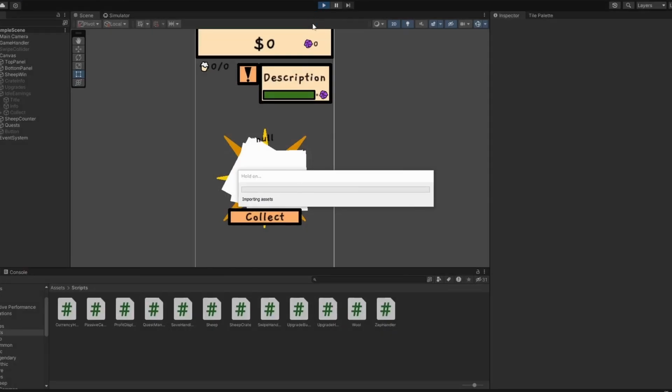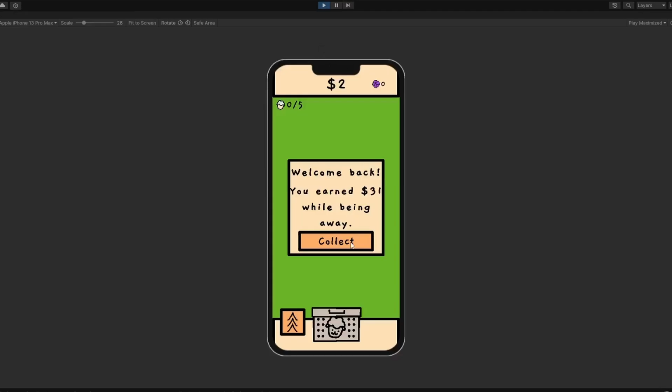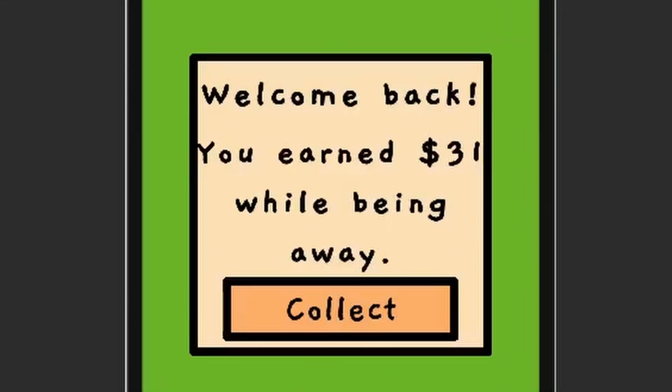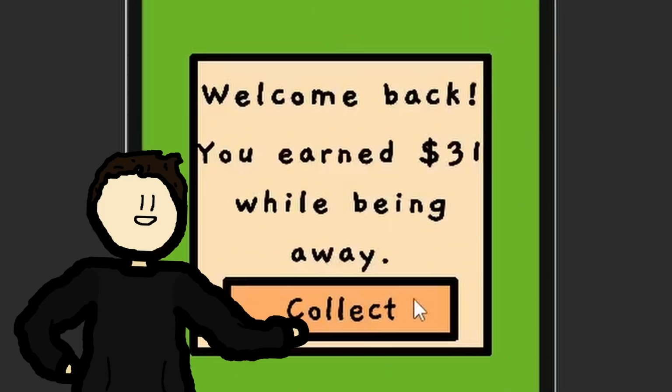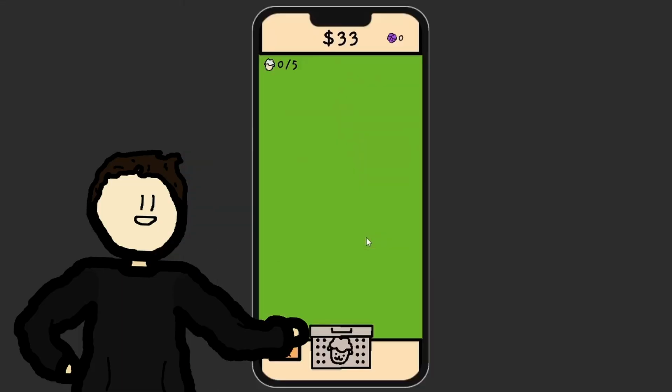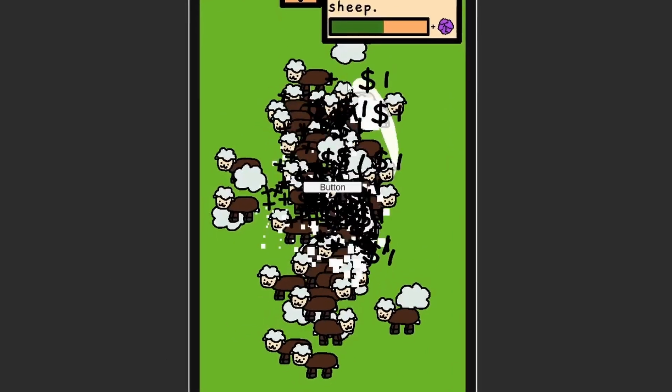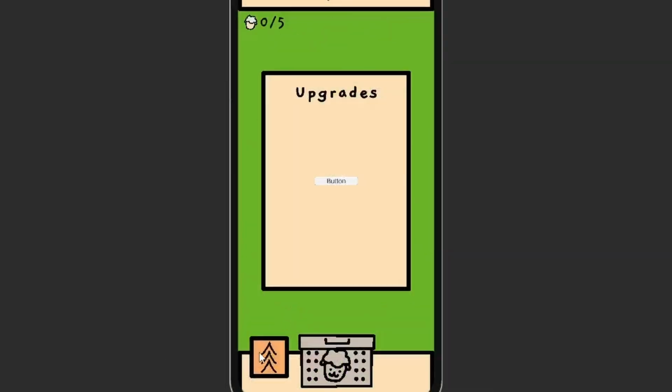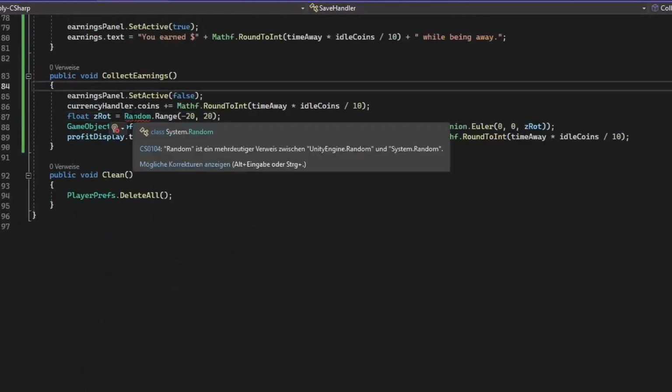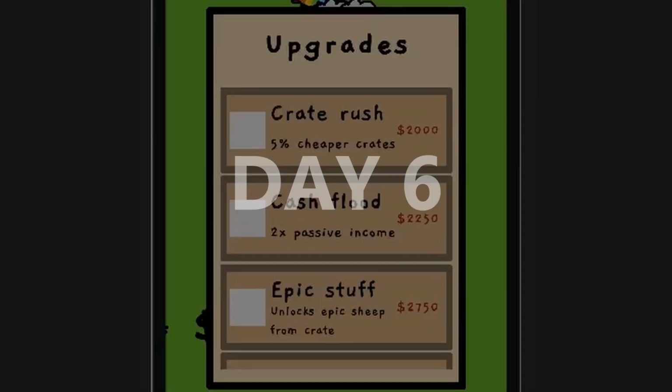I also added a panel telling you how long you have been away for and how many coins you earned in this period of time, so the player isn't confused about where all the money came from upon starting the game. After that I playtested the game, and after about 13 minutes I got all the upgrades, so I made them more expensive and also added more.